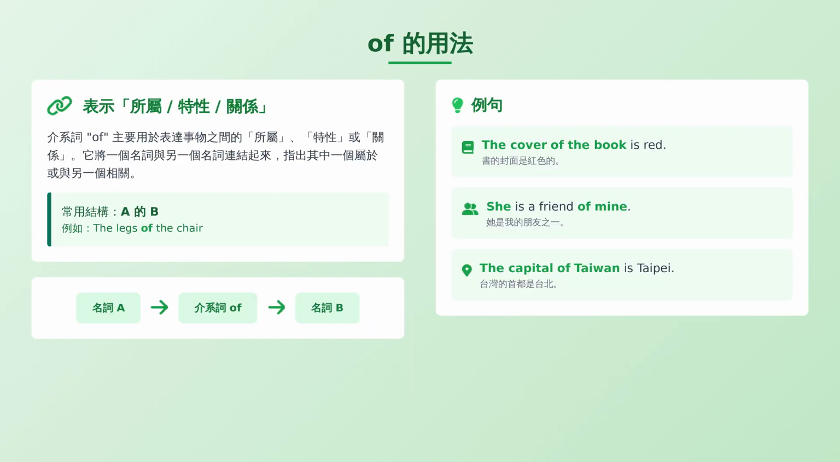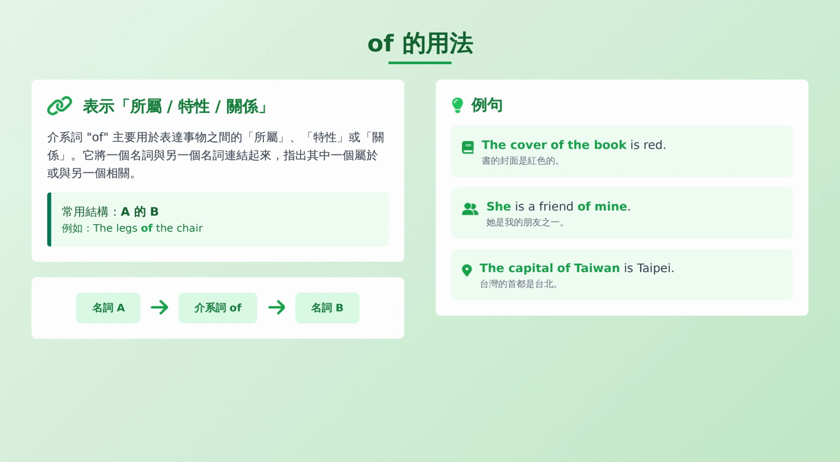Usage for of: indicates belongings, characteristics, relationship. The preposition of is primarily used to express belongings, characteristics, or relationship between things. It connects one noun to another, indicating that one belongs to or is related to the other. Common structure: A of B. For example, the legs of the chair.